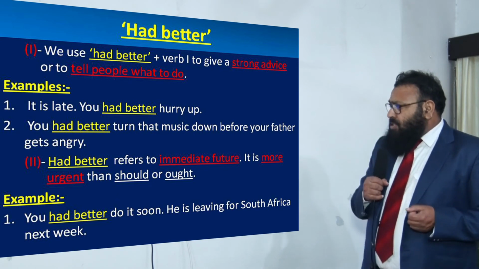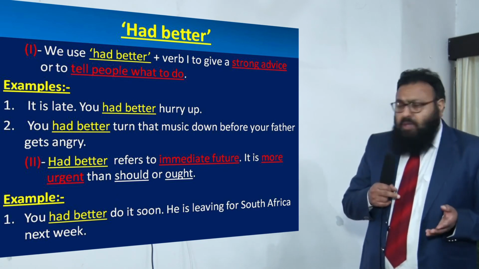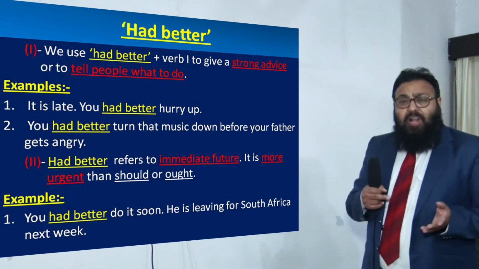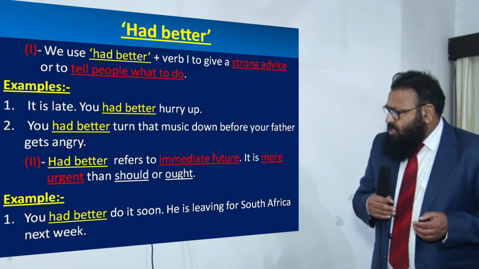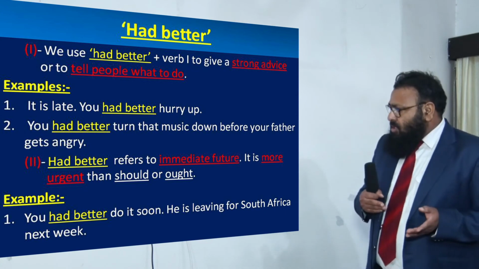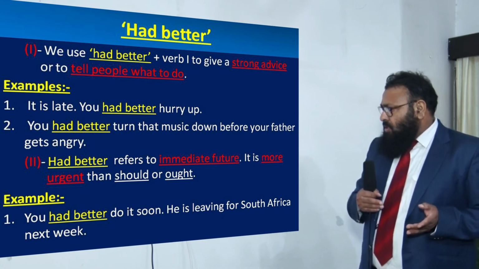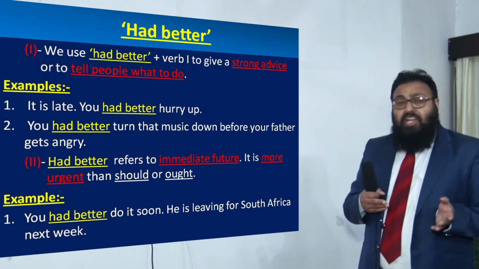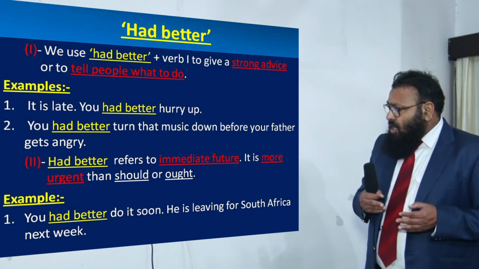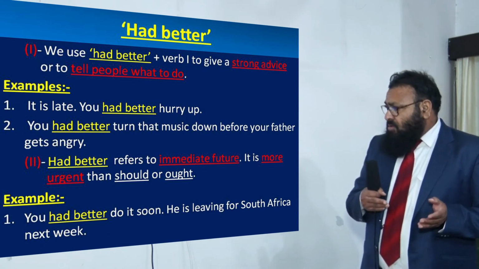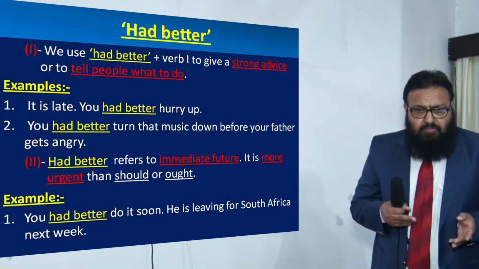Now, had plus better refers to the immediate future. It is more urgent than should or ought. Example: you had better do it soon, he is leaving for South Africa next week. Because he is leaving for South Africa next week, you have got to do it soon.